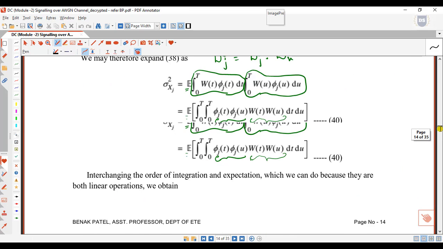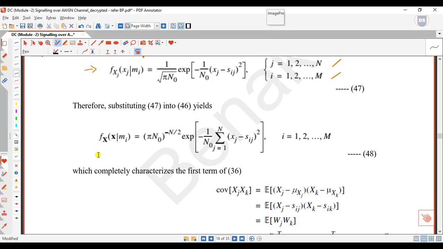Here we have the conditional PDF f of x given mi. Only difference is that instead of k we have i over here. So that's the only change. Let's make use of this equation for our derivation.